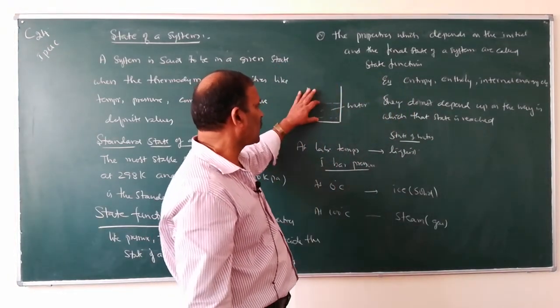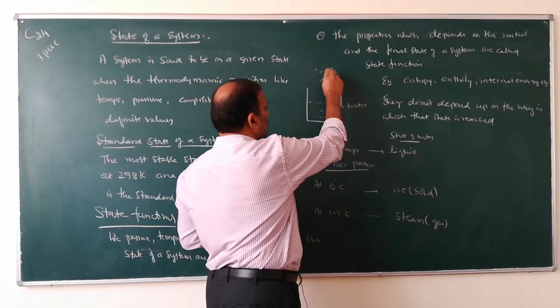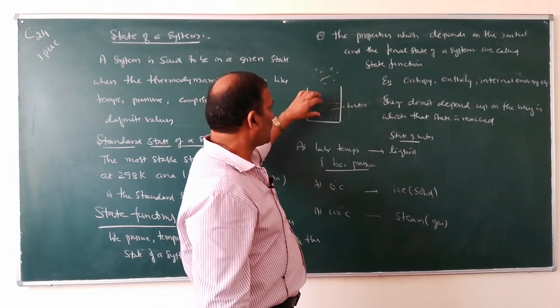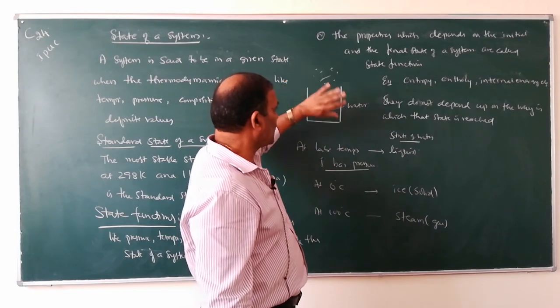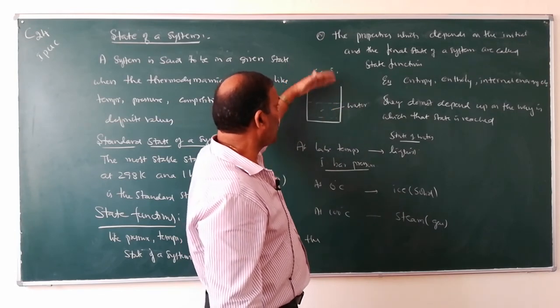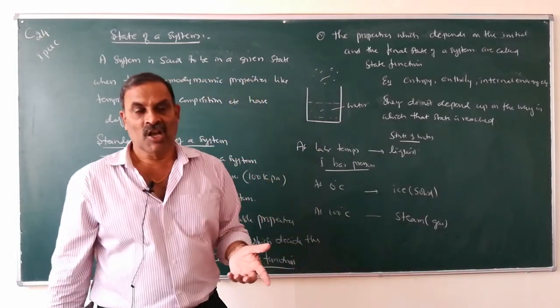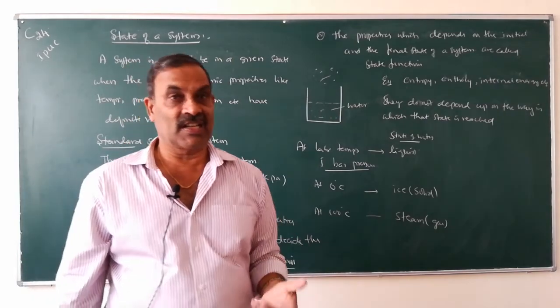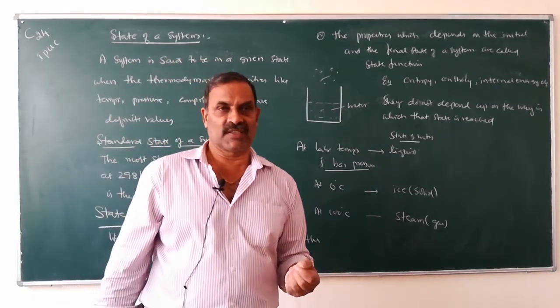For example, liquid water is converted into steam. The values of these properties depend upon whether it is in the water state or in the steam state, but they do not depend upon the way in which it is converted from liquid state to vapor state, or solid state to liquid state, or liquid state to solid state, etc. So these functions are called state functions.